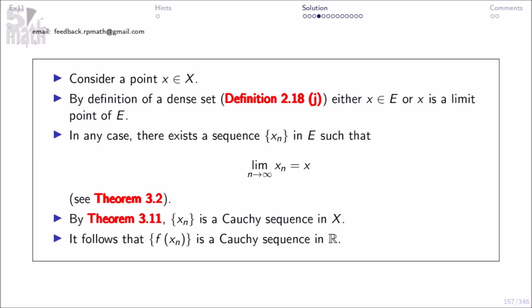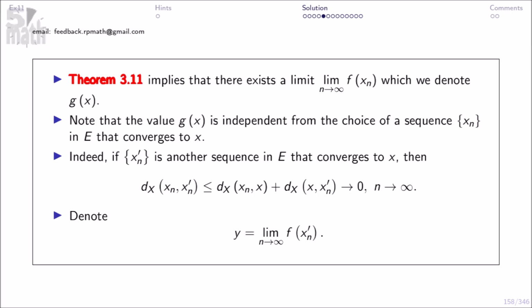Consider a point x in X. By definition of a dense set, definition 218j, either x is in E or x is a limit point of E. In any case, there exists a sequence xn in E such that limit n to infinity xn equals x. See theorem 3.2. By theorem 3.11, xn is a Cauchy sequence in X. It follows that f of xn is a Cauchy sequence in R. Theorem 3.11 implies that there exists a limit n to infinity f of xn, which we denote g of x.